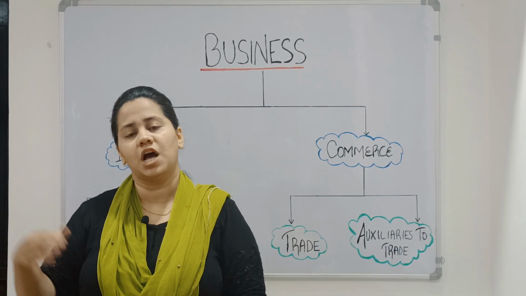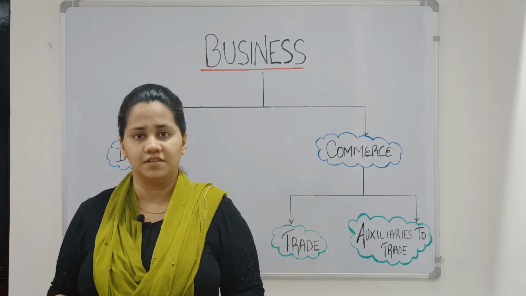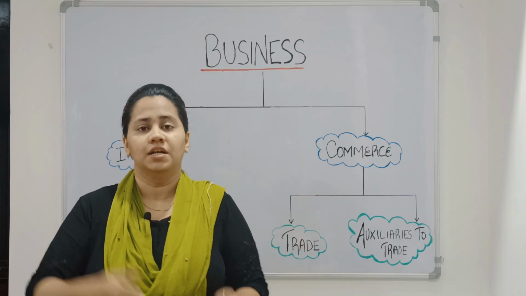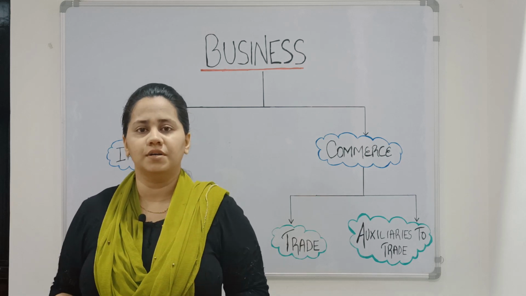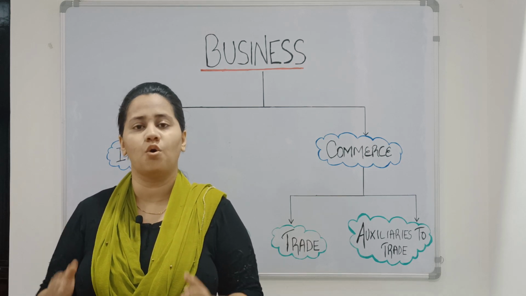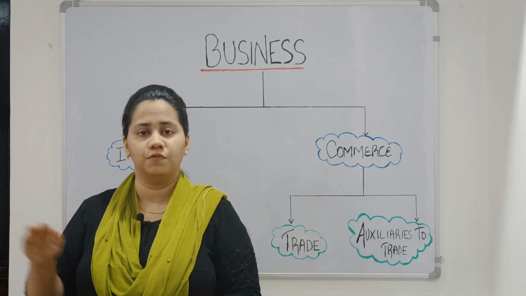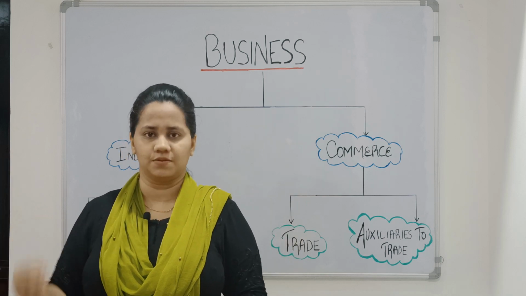Then he has to think about how he will sell it to the customers and so on. So as you see, all these activities that were required in order to bring the breads from the point of production till the retail outlets come under commerce. So you have to remember that commerce is basically about all those functions which are important to see to it that there is a smooth flow of goods and services from the point of production till the point of consumption.